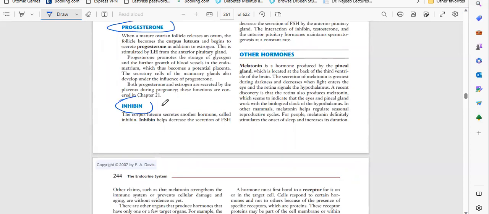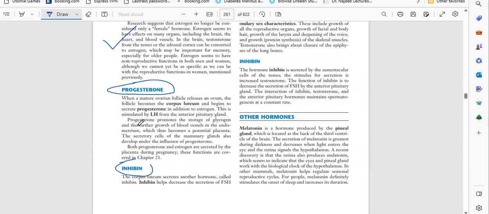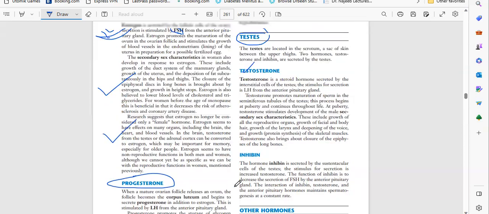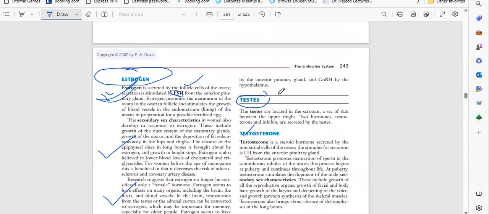Next, another hormone, that is inhibin. The corpus luteum secretes another hormone called inhibin. So we have the corpus luteum. Whatever development occurs in the ovum has different names, so don't bother about that; we will discuss it in the reproductive system. But here we have to know the importance of hormones, what progesterone will do, what estrogen will do. This is very important. Inhibin can help decrease the secretion of FSH, follicle stimulating hormone, by the anterior pituitary gland, and GnRH by the hypothalamus.